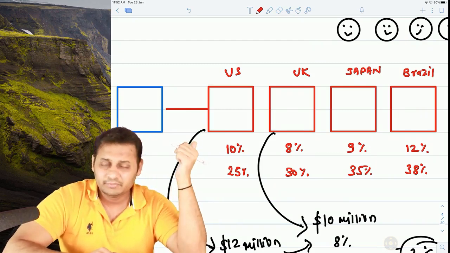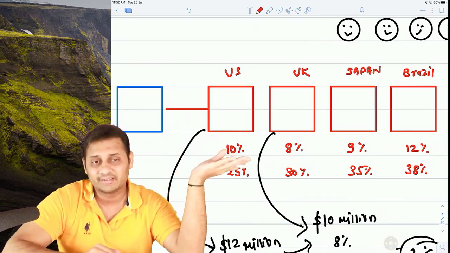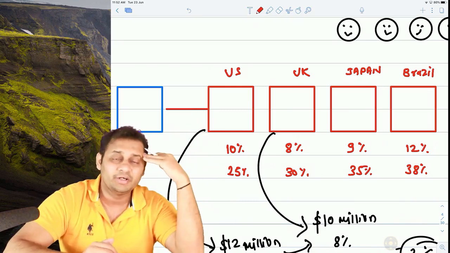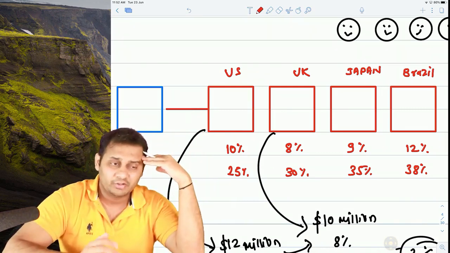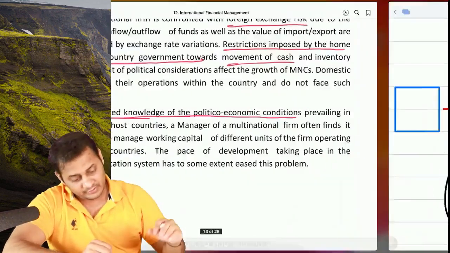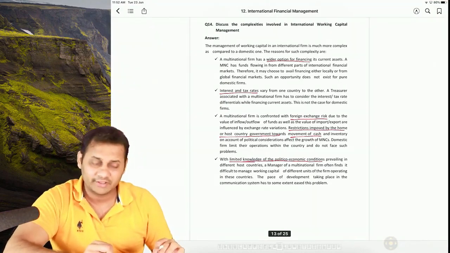So the very first thing, financing options, wider financing option. Second thing, interest rates and tax rates are different. Third thing is restrictions on movement of cash and also exchange rate risk. And the last thing is political risk. That was something as a complexity involved in working capital management.